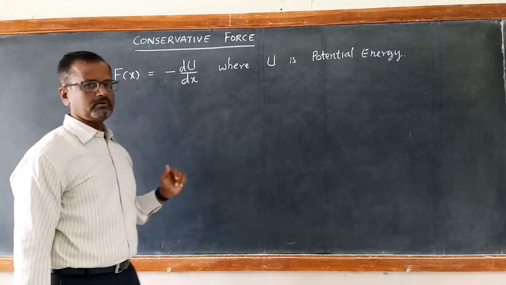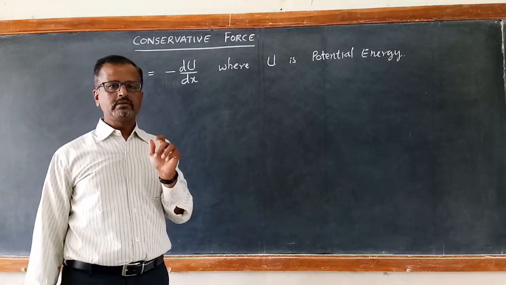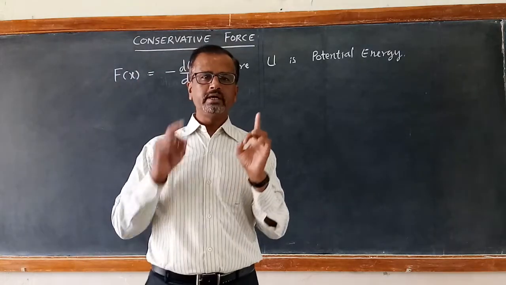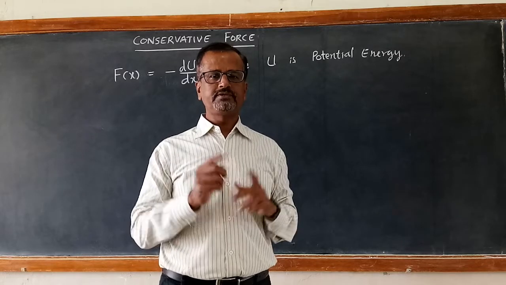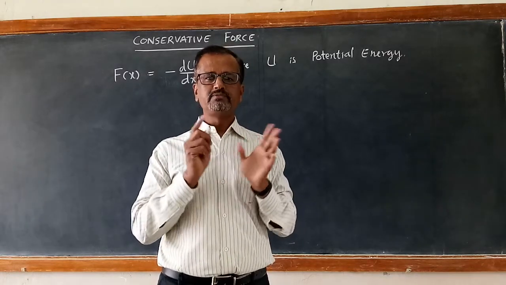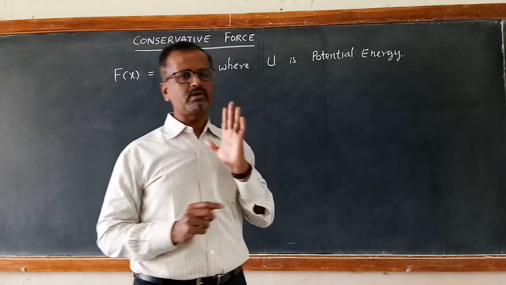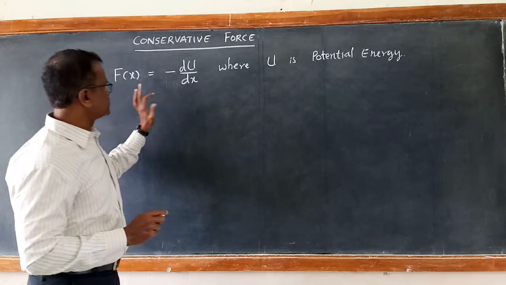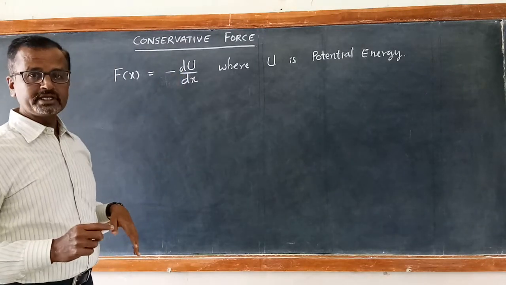We saw the example of gravitational potential energy, mgh. When mgh is differentiated with respect to h, we get mg, and the negative of mg gives us the gravitational force. That's what we saw.